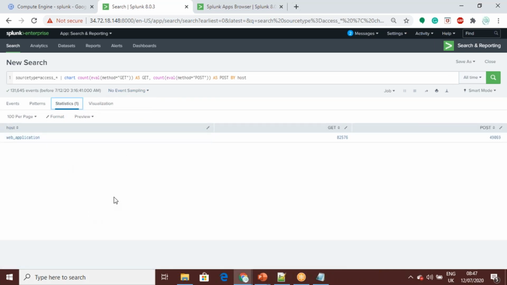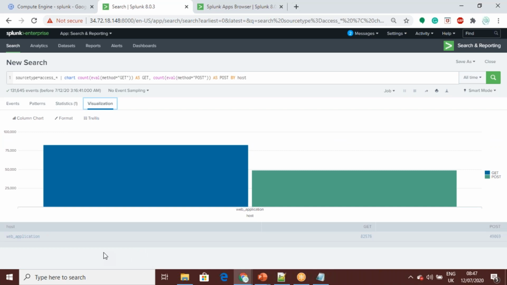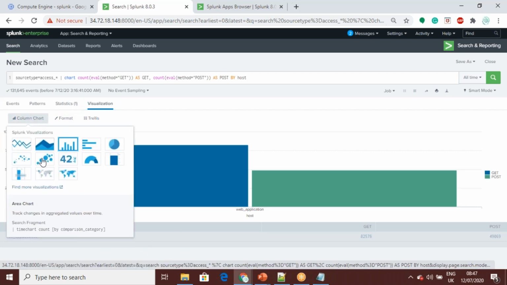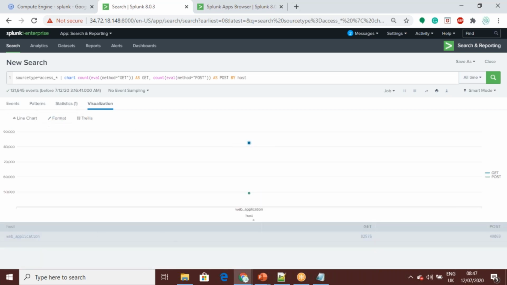What I am doing is evaluating the count value. I am evaluating how many counts there are for GET, and I am also displaying the POST counts. This is just one example: how many GETs and how many POSTs I am getting. If I want the visualization, we can choose various kinds of charts that are readily available. You can just select one and see it properly.